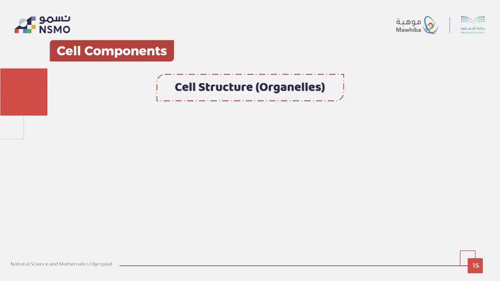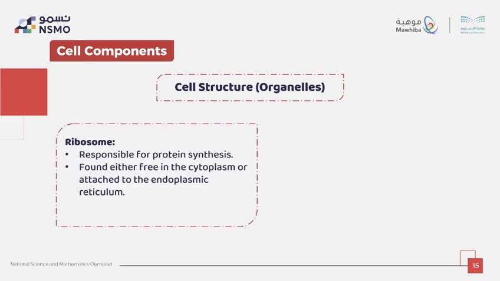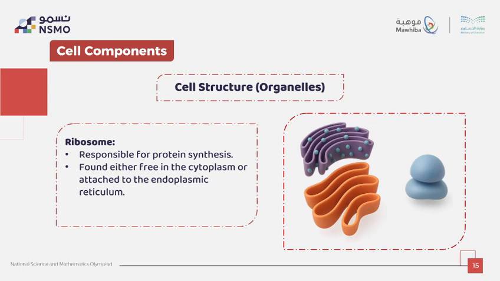Now we reach an important organelle, the ribosome. The ribosome is responsible for protein synthesis. Without it, a cell cannot build enzymes, hormones, or any essential proteins. Ribosomes are found in two locations. Where?